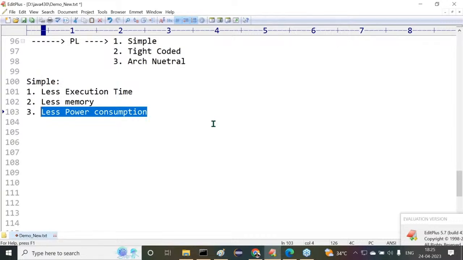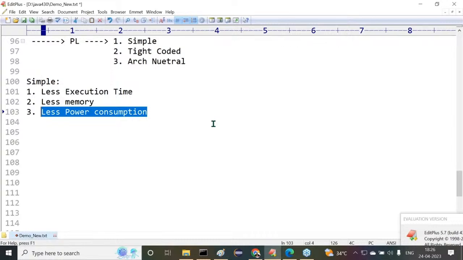When energy consumption is more between the software component and the hardware component, automatically the battery's lifetime will be reduced, or not? Batteries drain, or not? Previously, we had to change the batteries every 6 months. But now, because of this more hardware interaction, we have to change the batteries every 3 months. That means every 3 months we have to spend 100 rupees.